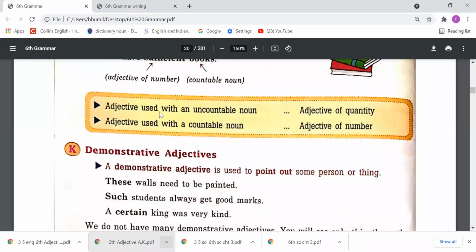Adjective used with an uncountable noun, adjective of quantity. Adjective used with a countable noun, adjective of number, right? This thing we have understood.